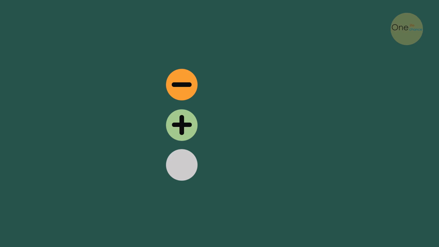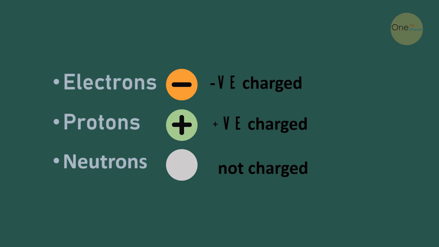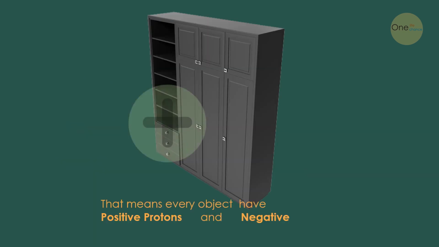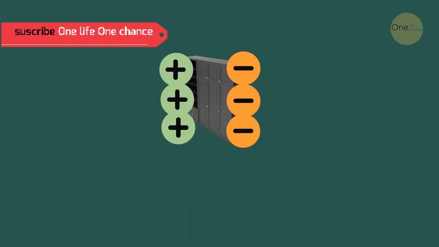Here, electrons are negatively charged particles. Protons are positively charged particles. Neutrons are non-charged particles. That means every object has positive protons and negative electrons.